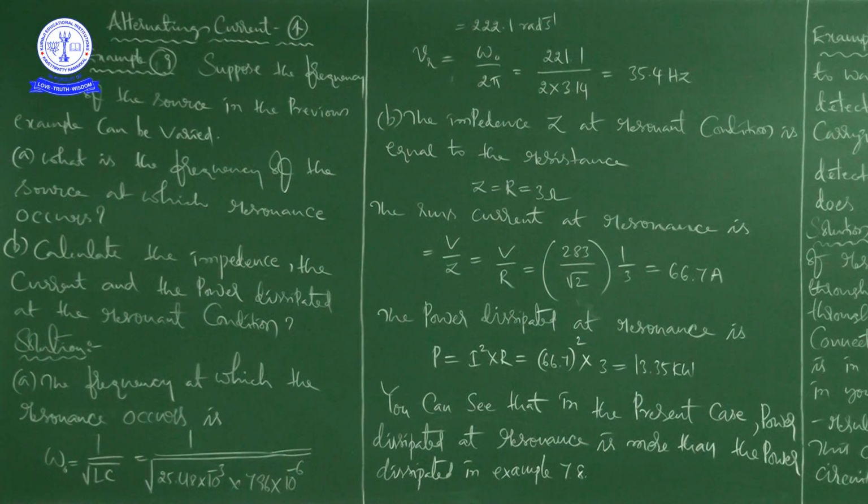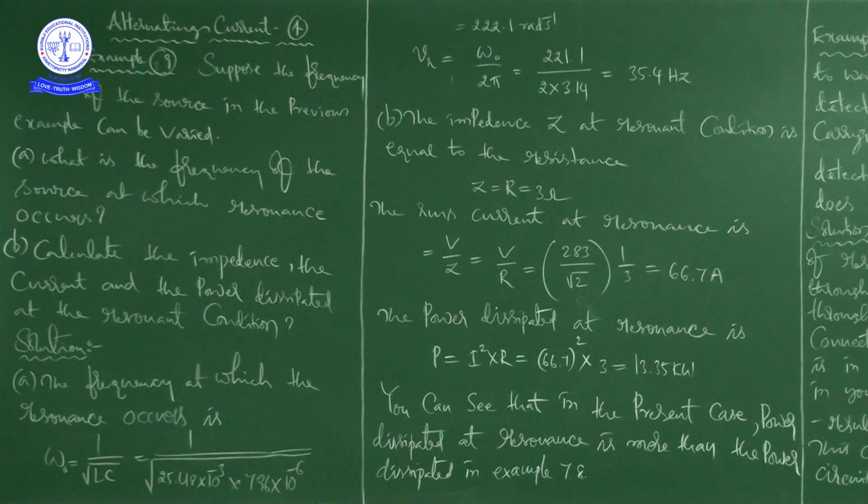But in this example he says the frequency of the source can be varied. At that instant we have to calculate the frequency of the source at which resonance occurs, and the impedance, the current and the power dissipated at the resonance condition.